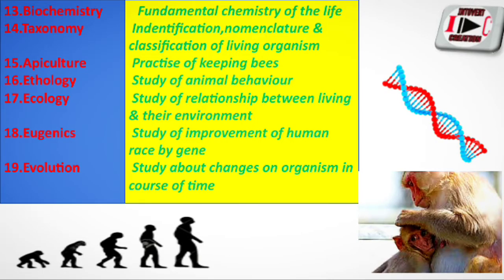Thirteenth one is biochemistry, fundamental chemistry of life. And I have also mentioned the DNA on the left side. Taxonomy, the branch of biology that deals with the study of identification, nomenclature and classification of living organisms. It's called taxonomy. Fifteenth one is the practice of keeping bees, called apiculture. Ethology, study of animal behavior. Ecology, study of relationship between living things and their environment. Eighteenth one is eugenics, study of improvement of the human race by genes.